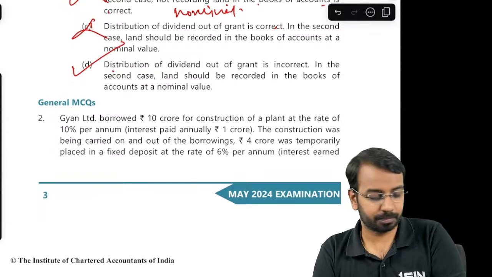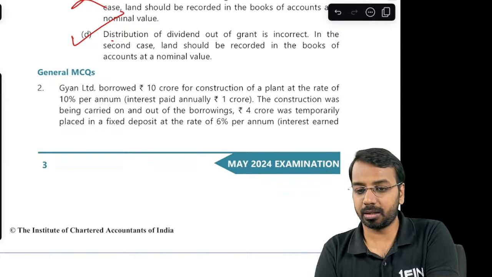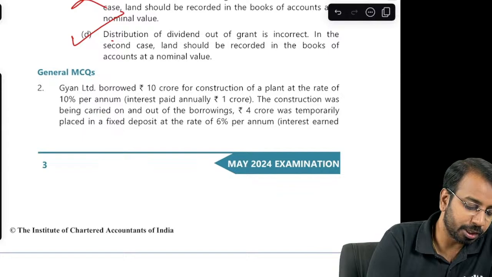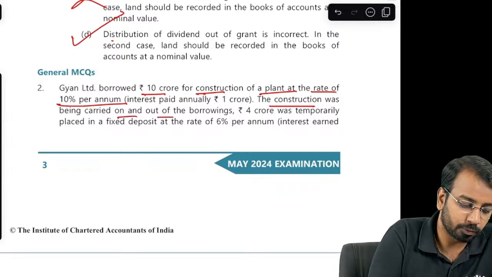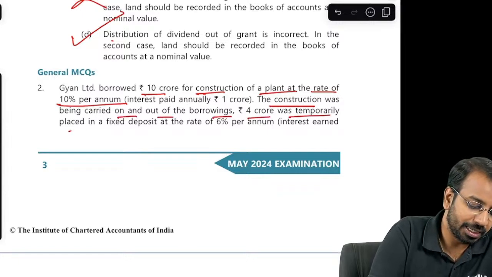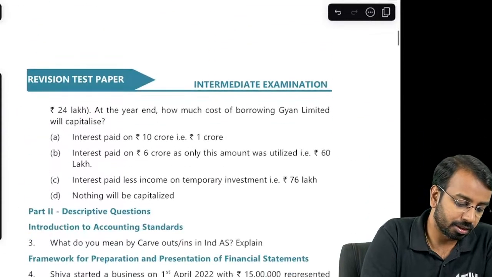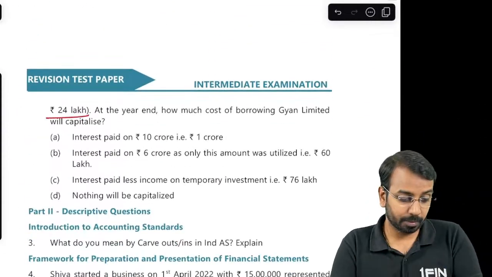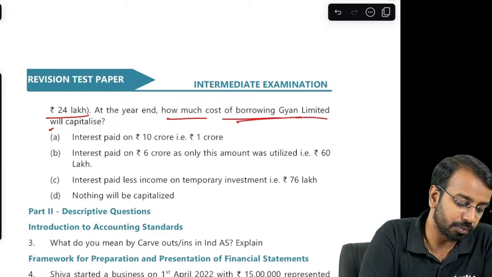Then, moving on to the second question, that is another MCQ. GAN Limited borrowed 10 crores for construction of a plant at the rate of 10% per annum. The construction was being carried on and out of borrowings, 4 crores was temporarily placed in a fixed deposit at the rate of 6% per annum. Interest earned 24 lakhs. At the year end, how much cost of borrowing GAN Limited will capitalize?